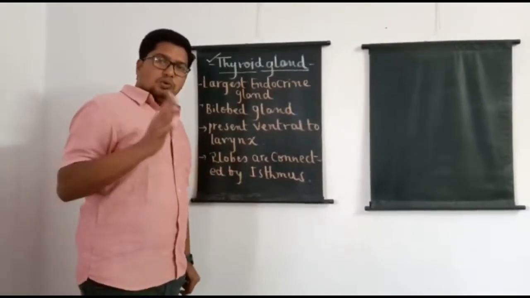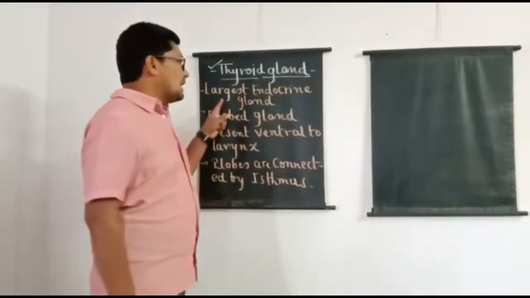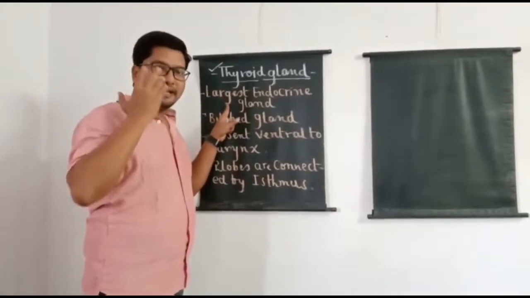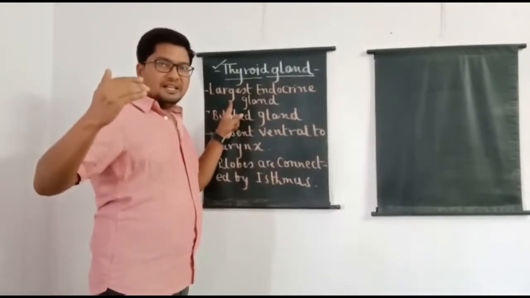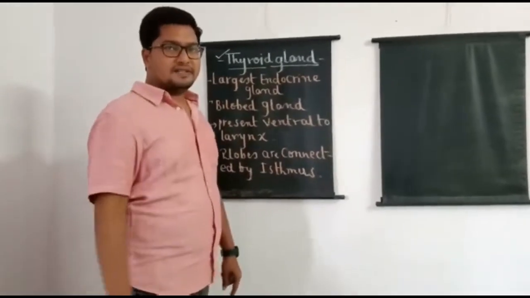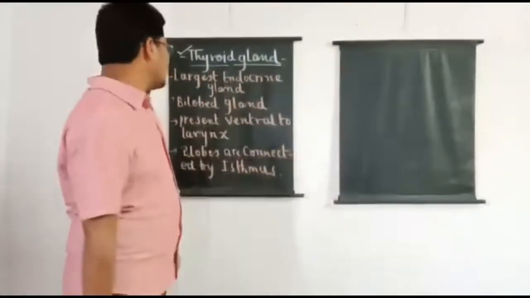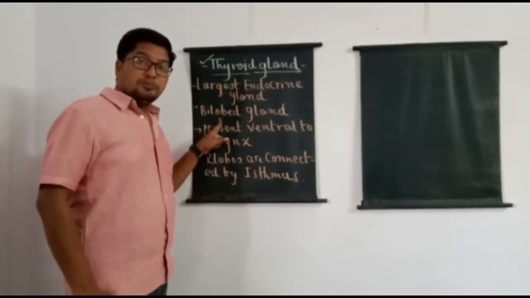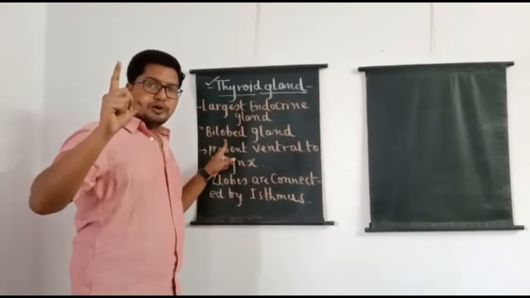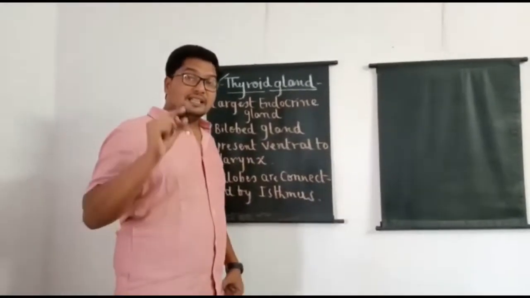Thyroid is one of the most important endocrine glands, and thyroid is the largest endocrine gland. So in the human body, we have endocrine glands like pituitary, pineal, adrenal, thyroid, etc. Out of all these endocrine glands, largest in size is the thyroid gland, and this thyroid is a bilobed gland. Means thyroid gland is made up of two lobes, and two lobes of the thyroid gland are present ventral to the larynx in the neck region.